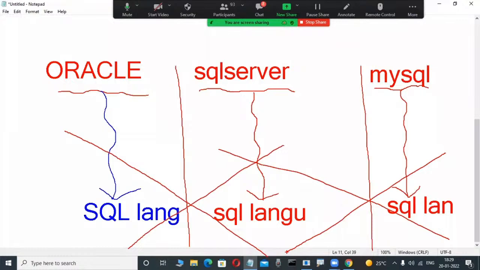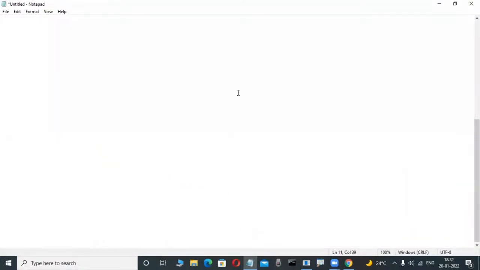These SQL languages are different, not the same. How do I guarantee they are different? There is a simple technique. What is that? Concentrate here. Now check it out, observe here. So many fellows are saying different. Very good, correct. What is the technique? If you are a latest programmer, through some knowledge you can easily tell the difference. Keep this in mind, and you can understand this concept in a very easy way.